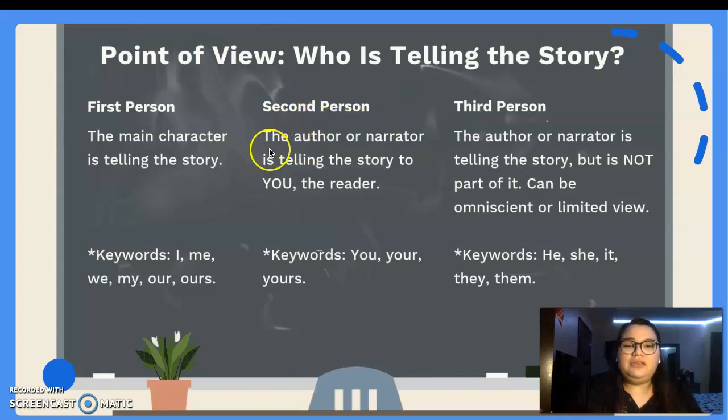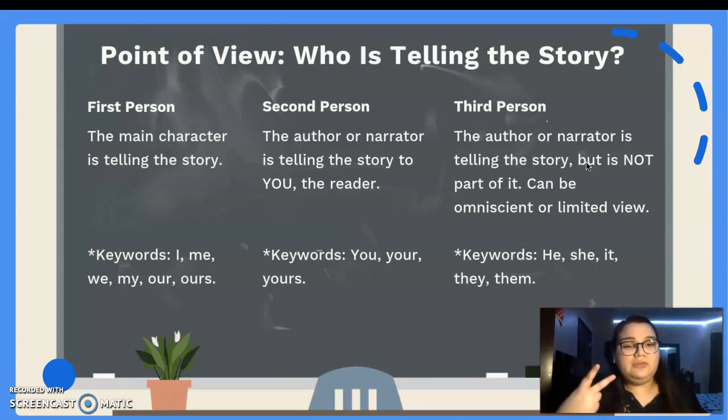And then we have second person. The author or narrator is telling the story to you, the reader. So the person in the story is telling you the story. They usually use keywords like you and yours. And then they have third person. The author or narrator is telling the story, but it's not part of it. So that's the difference between second and third. In second, the person is inside the story and is telling you the story. In third person, that person is not a character in the story. It's either the author or the narrator, and they're telling you the story, but they're not part of it.